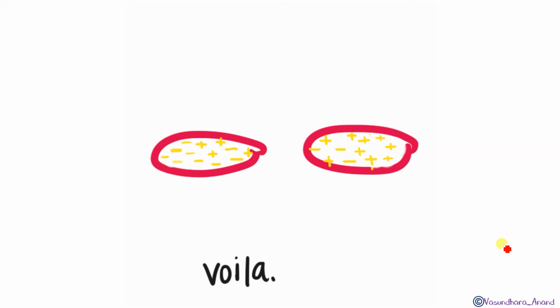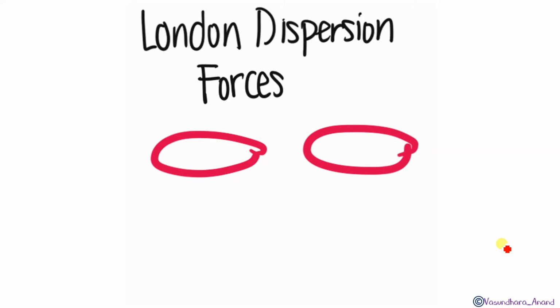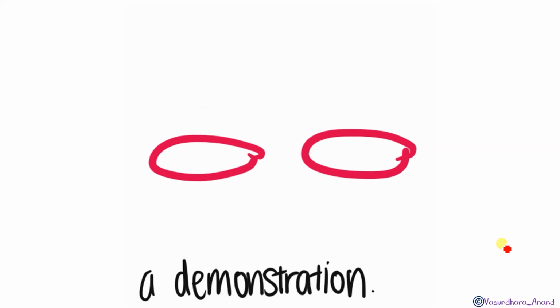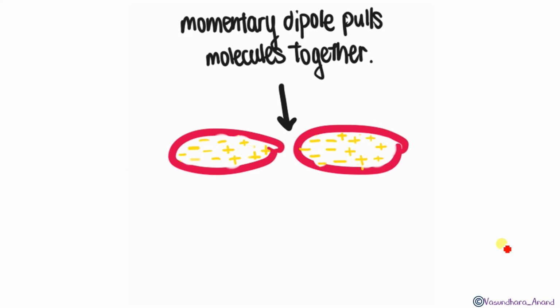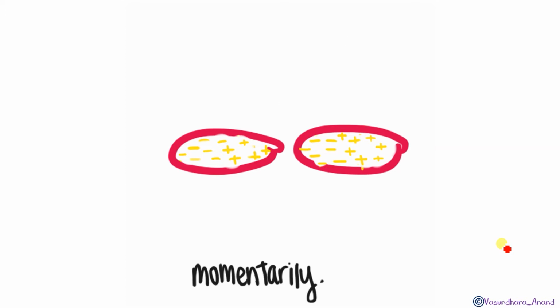Then again it goes back. So you can see again the London dispersion force. Right now it is non-polar, the positive and negative charges are dispersed. At a certain moment the charges come closer, positive and negative attract, just for a moment, and then it goes back. That's it.